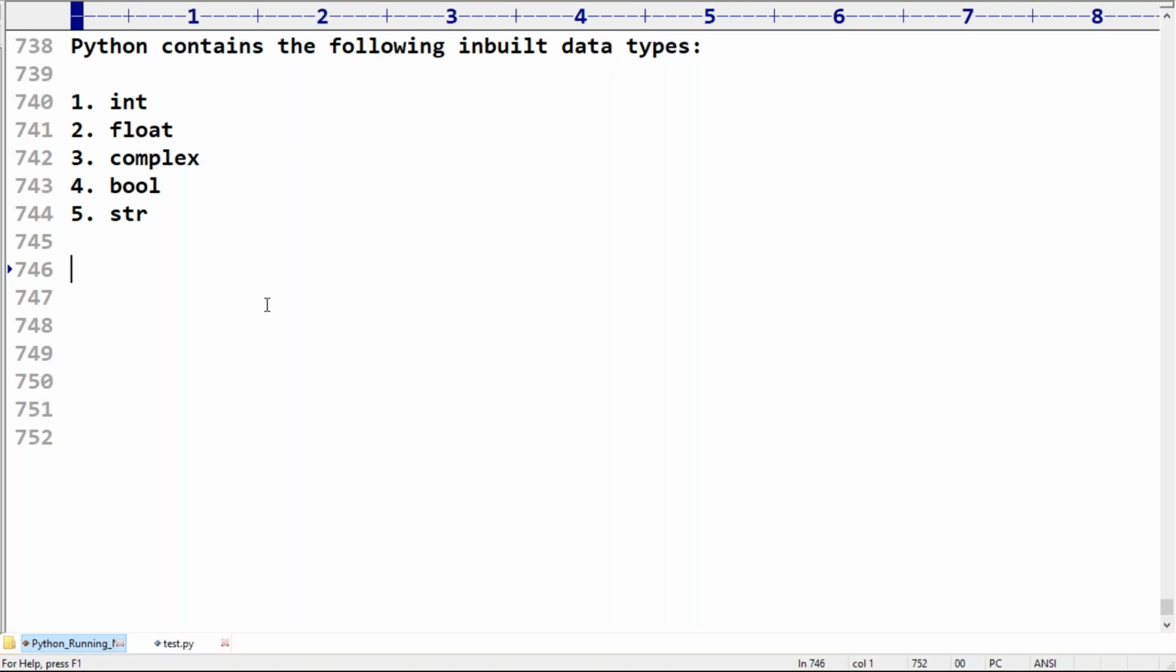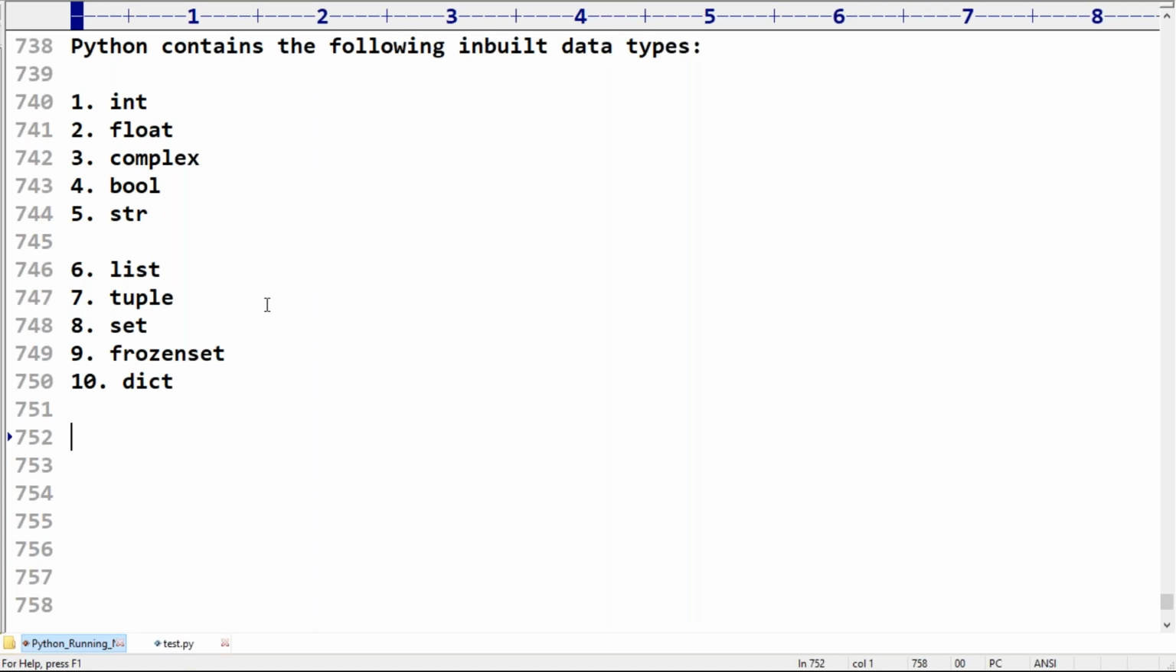Next, list, something like a group of values I want to hold. Next, tuple. Next, set. Next, frozenset. Next one after that, dict. So: list, tuple, set, frozenset, dict.